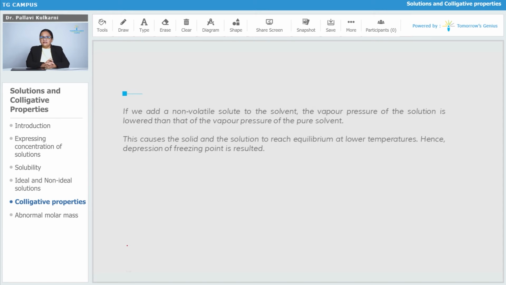Now when we add a non-volatile solute to the solvent, the vapor pressure of the solution is lowered as compared to that of the pure solvent. We have seen the reason already. Due to this, the solid and the solution can reach equilibrium at a lower temperature. Hence this is called the depression of the freezing point.